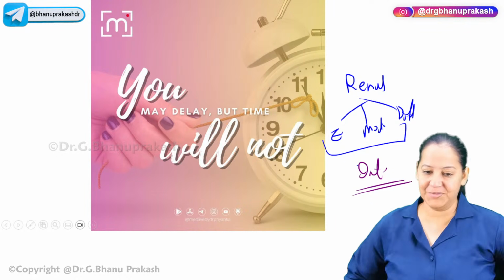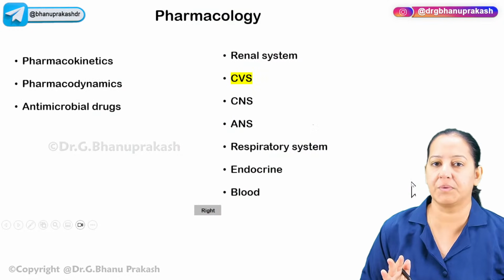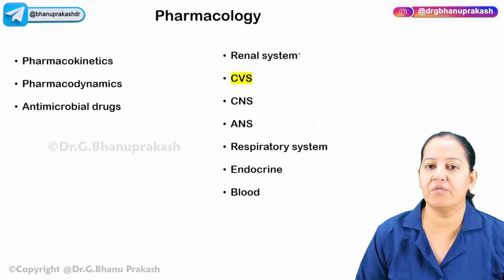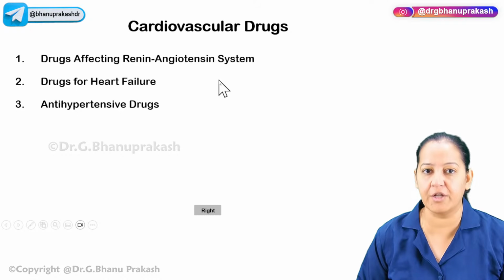Everyone? So diuretics are done. The remaining three diuretics, you can do on your own. You got the concept of how to do so. Coming to the next unit, cardiovascular system. We are done with the renal system. Let's come to the cardiovascular system. Okay, let's start the cardiovascular system.